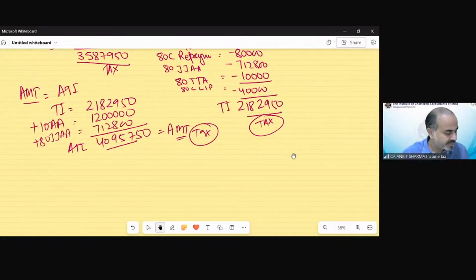So first of all, the tax in case of section 115BAC.